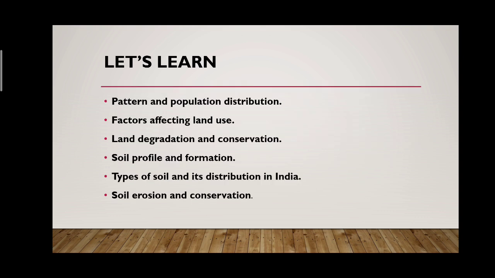Let's learn land use pattern and population distribution. In this chapter, we are going to learn about the land use, the pattern of the land, and the population distribution as per the pattern of the land which is available for the settlement. Factors affecting land use: what are the factors that will be affecting the use of land? Land degradation and conservation. These 3 points will be covered in this video session.